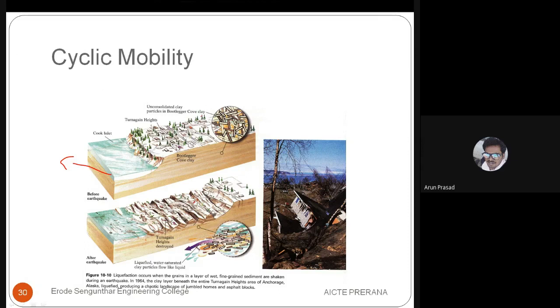That is, clay is there without consolidation, and these are the buildings or structures located there. So once the earthquake occurs, this total thing became a landslide. The total building.